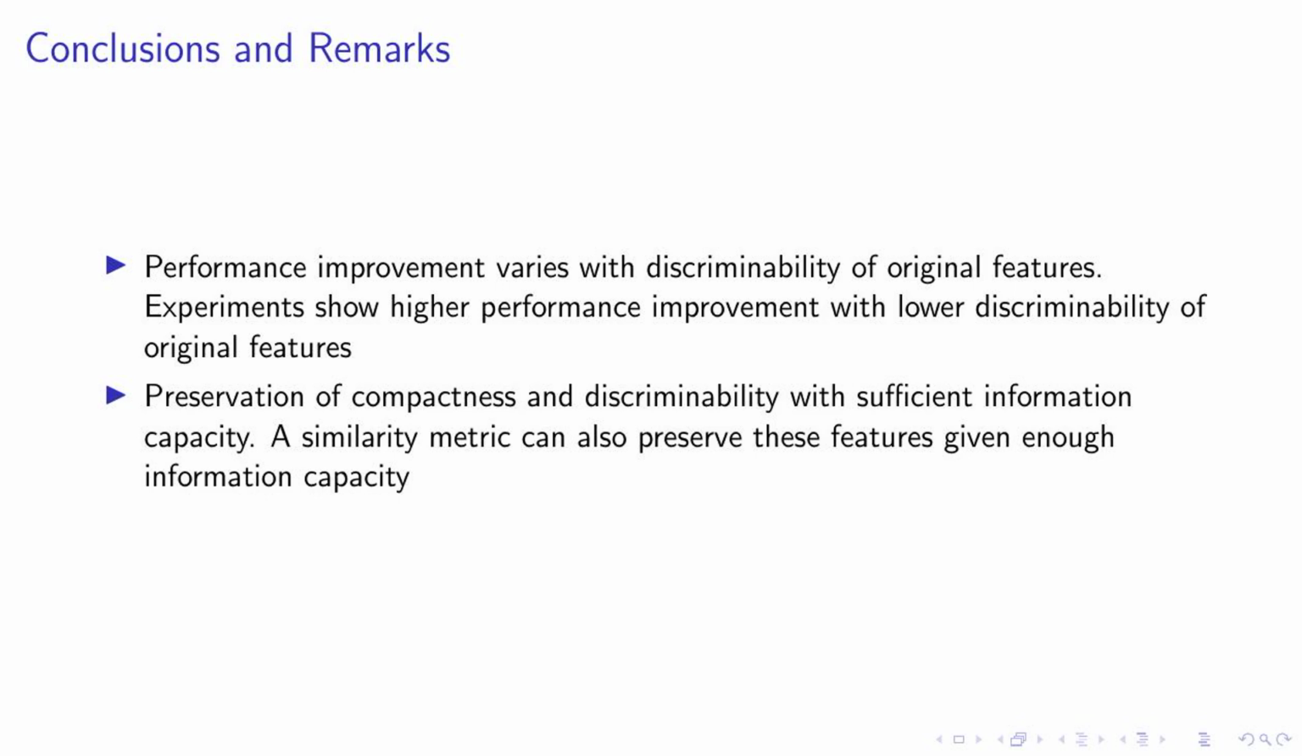Secondly, we found that with sufficient information capacity, the preservation of compactness and discriminability is possible. Interestingly, a similarity metric can also preserve these features, provided there is enough information capacity. This demonstrates that maximizing signal fidelity can maintain the compactness and discriminability of the original features. These findings open up new avenues for future research, particularly in extending the discrimination metric to more machine vision tasks and exploring other inter-feature relationships for more feature compression techniques.